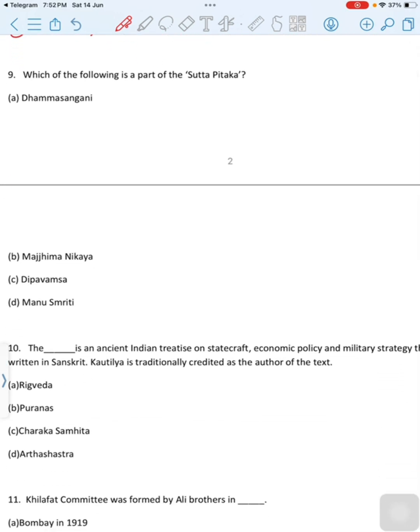Which of the following is a part of Sutta Pitaka? First option is Dhamma Sangani. Second option is Majjhima Nikaya. Third option is Dipavamsa. Last option is Manusmriti. The correct option is option B, Majjhima Nikaya. Majjhima Nikaya is a part of Sutta Pitaka.